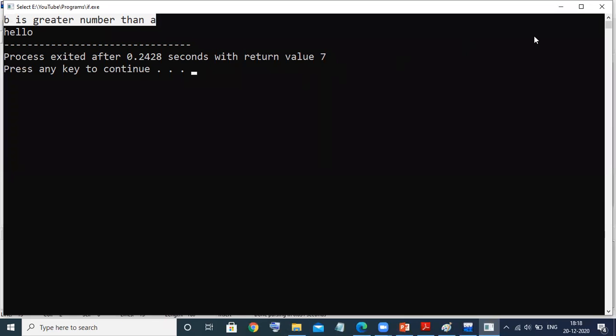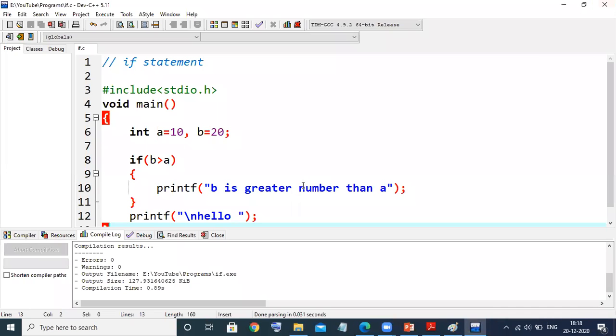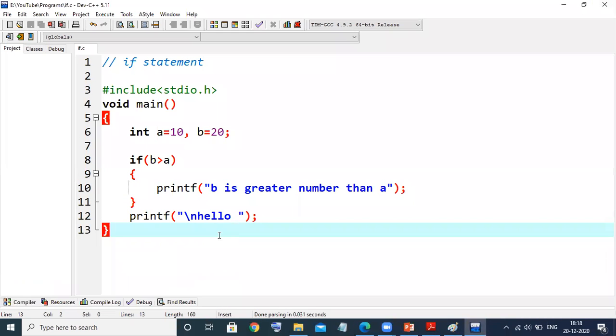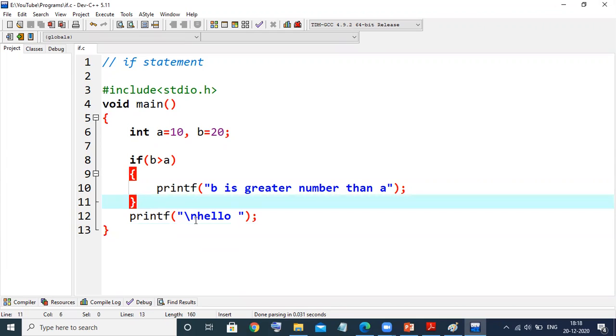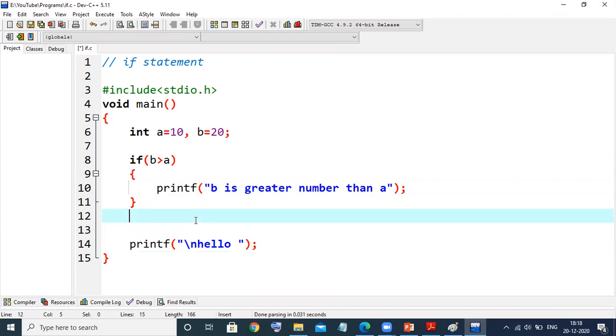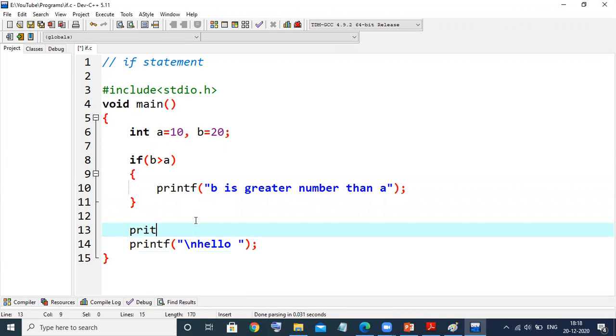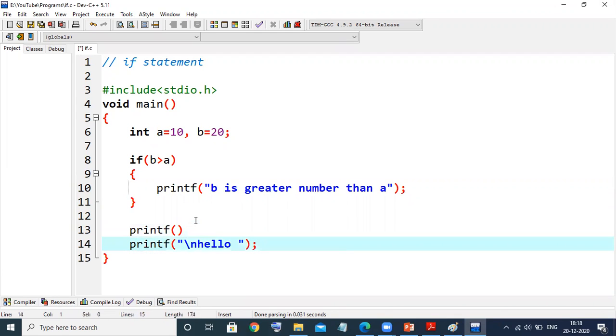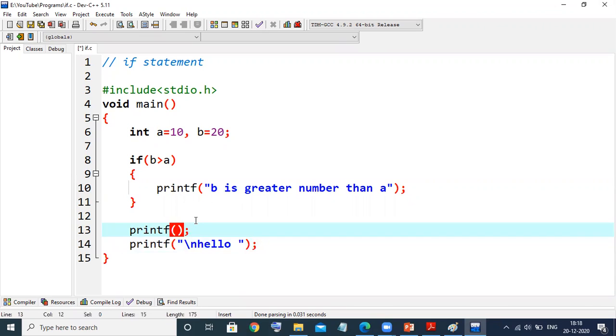I hope you got it, right? Because this time the condition was true. This is the beauty of the if block. But there is one problem with this. What is that problem? I'll tell you. printf, suppose I write here: this if statement will be used for printing only one side.